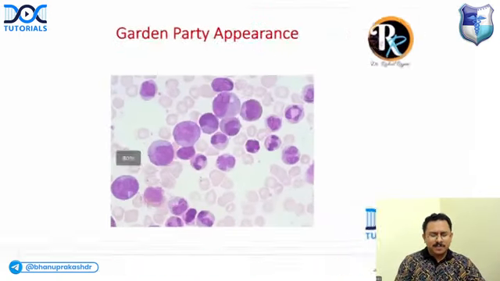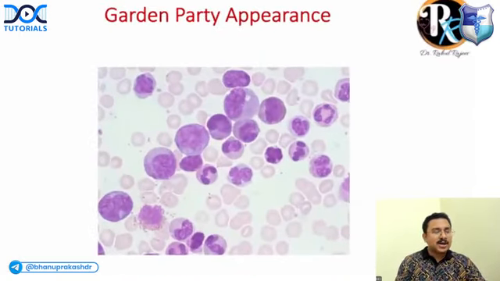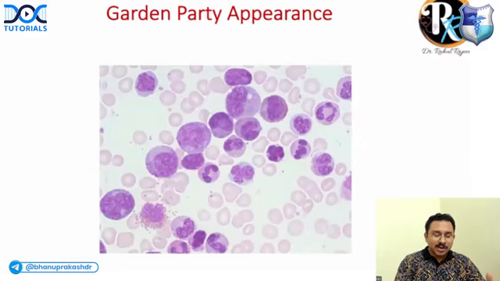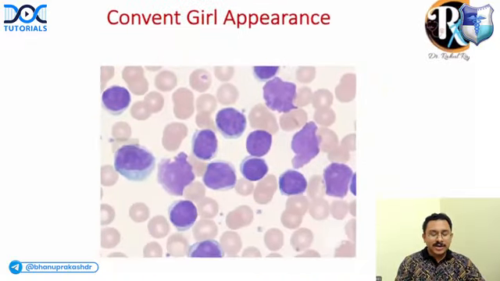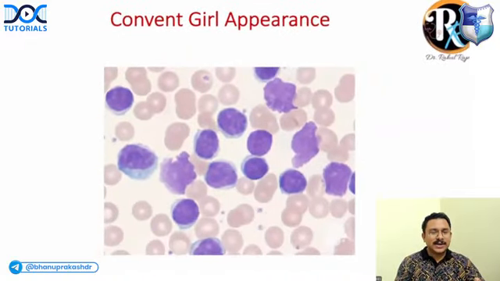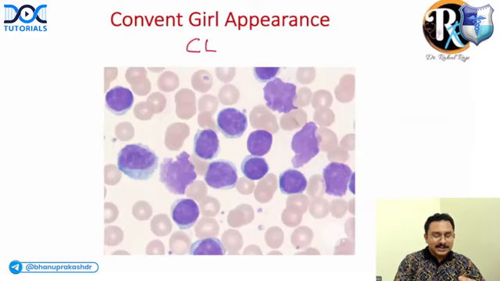Okay. Now, if the peripheral smear shows a garden party appearance, where you can see neutrophils in various stages of maturation, a few blasts here and there, myelocytes, metamyelocytes, what is the diagnosis? It is chronic myeloid leukemia. There is a garden party appearance. If you get a convent girl appearance, what is the diagnosis? With similar appearing cells, it is seen in CLL, chronic lymphocytic leukemia.